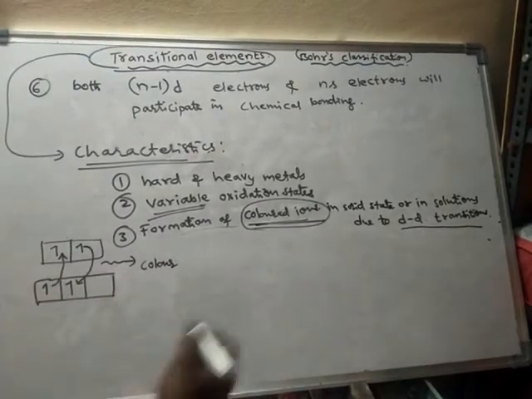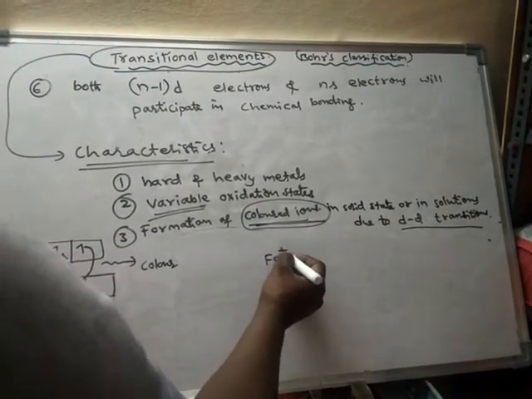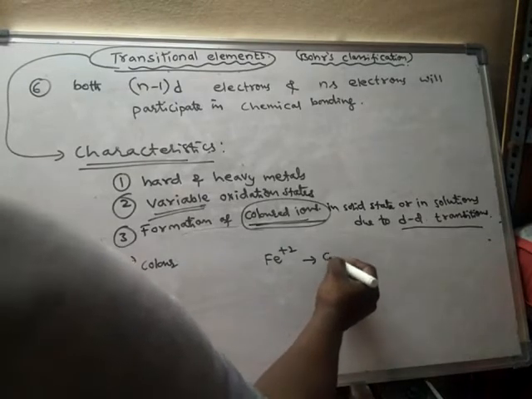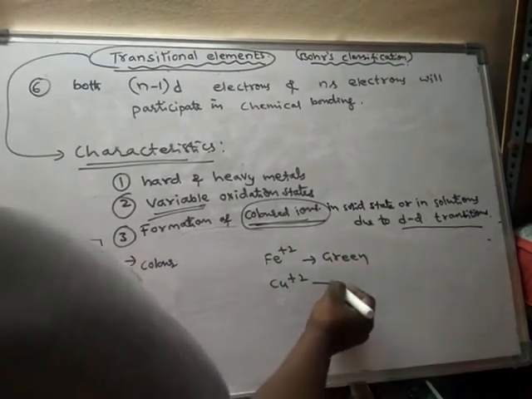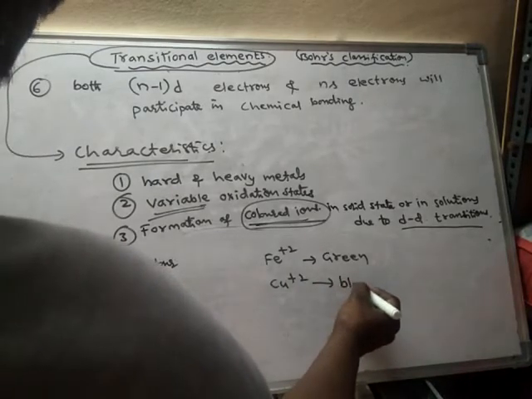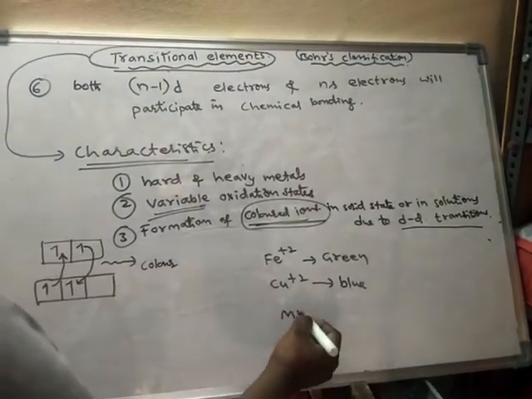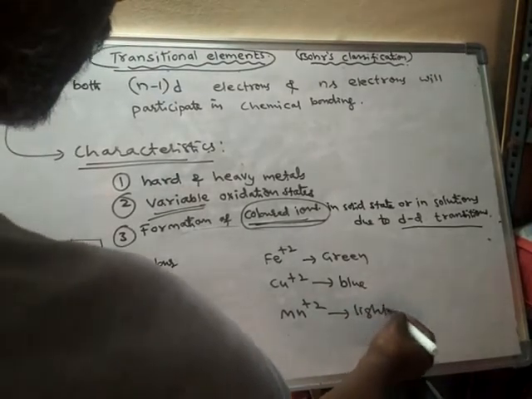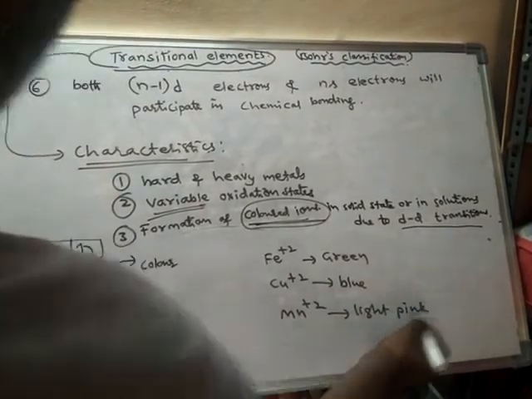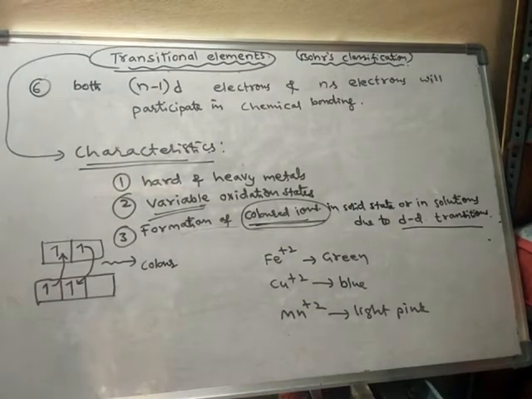For example, Fe2+ is green colored. Cu2+ is blue. Mn2+ is a light pink color. Mn3+ is violet.